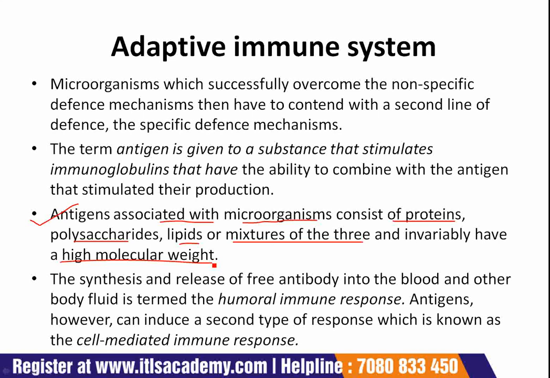Bacteria, rickettsia, and viruses all have the ability to induce antibody formation. The synthesis and release of free antibody into the blood and other body fluid is termed the humoral immune response.